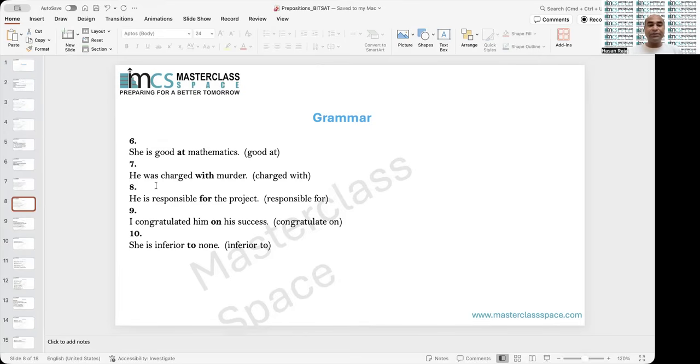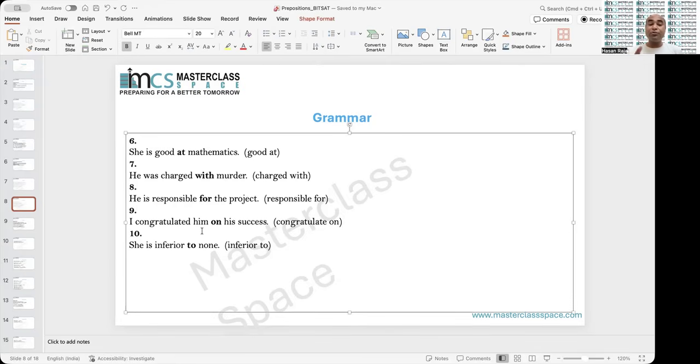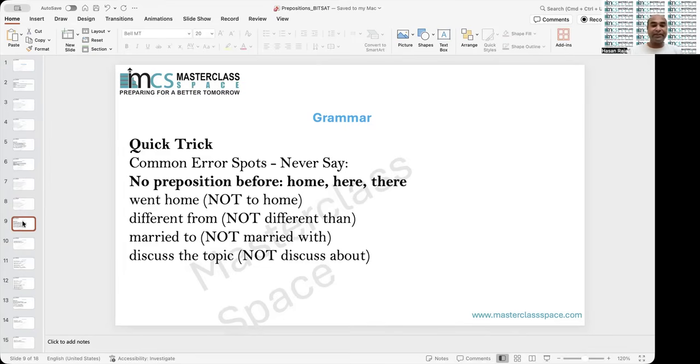Okay. Now, he was charged with murder. Okay. He was charged with murder. It is again a phrase, charged with. Responsible for, it's a phrase. Congratulated on, inferior to. So these are idiomatic expressions. All right. Now, quick tricks.